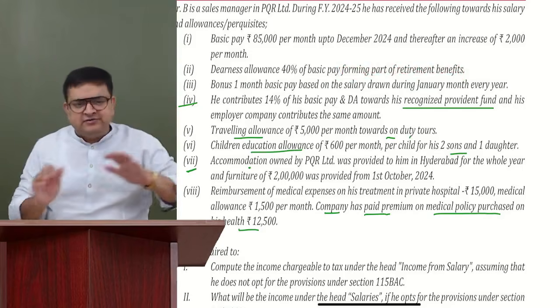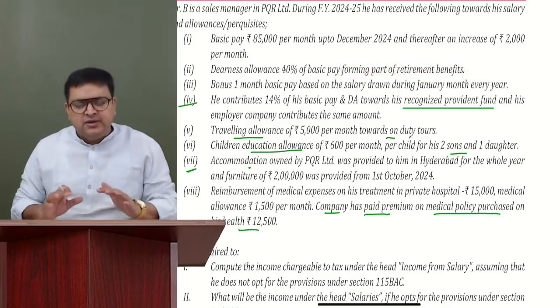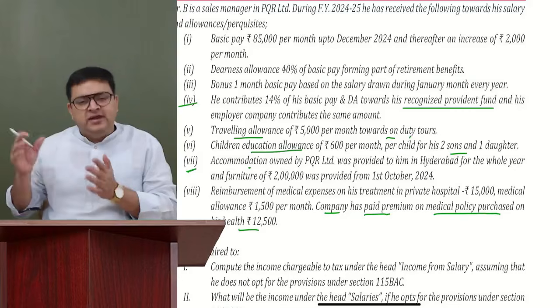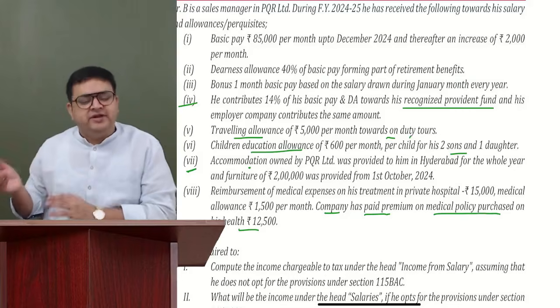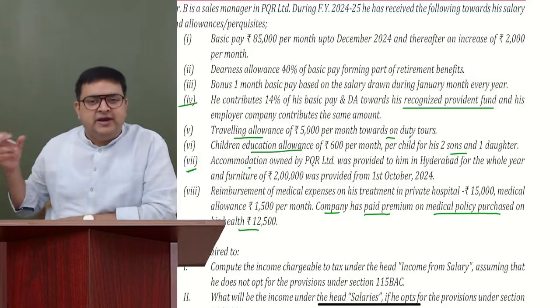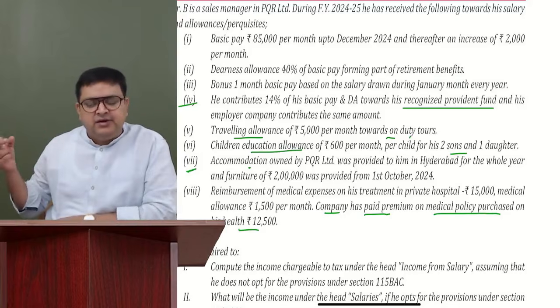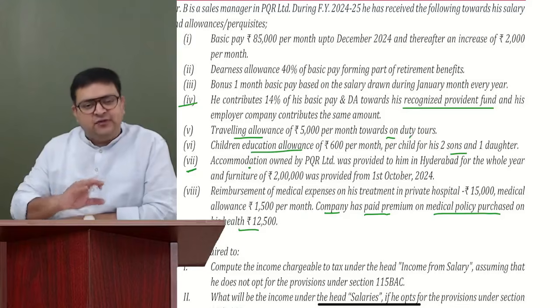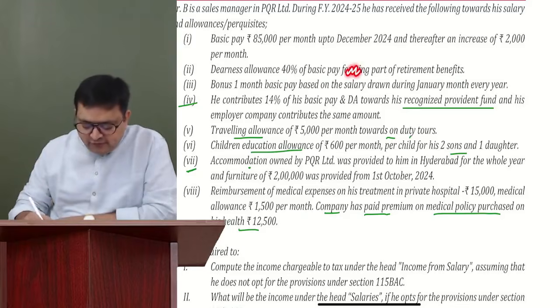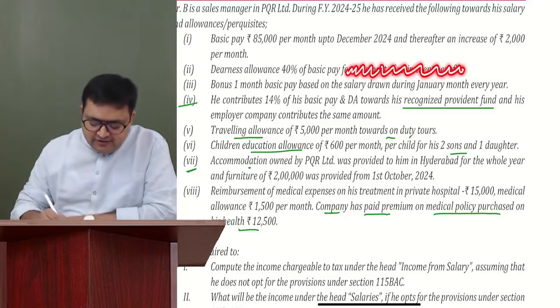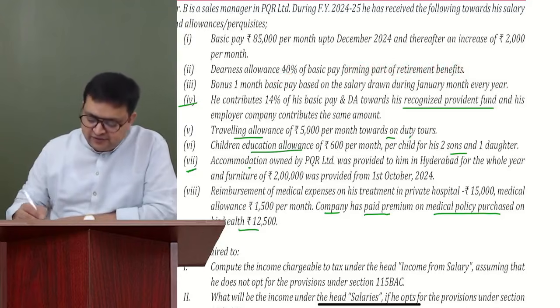Whether it forms part does not affect right now. It will be taken care of only in some definitions, when we will be calculating the salary component or any other thing. Otherwise, DA is fully taxable. So don't get confused with forming part right now. Whatever is the DA, make it taxable. So it is 40% of it.